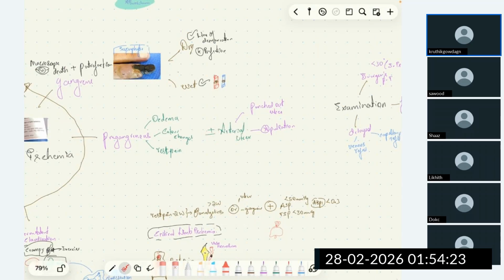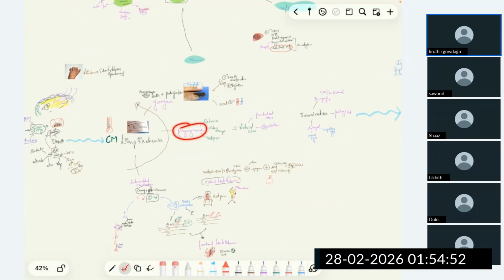Due to reduced blood supply, obviously, the skin which should get the nutrition is not getting it, and it goes for necrosis and ulceration. The ulcers seen in case of PVD are punched out, and we don't see any pulsations because of blockade in case of arterial ulcer. This is about pregangrenous changes that we see in case of PVD, peripheral vascular disease.